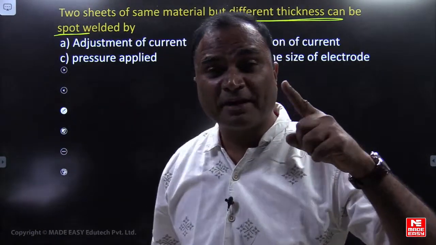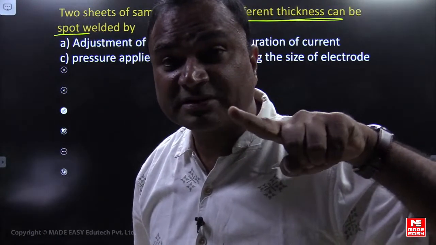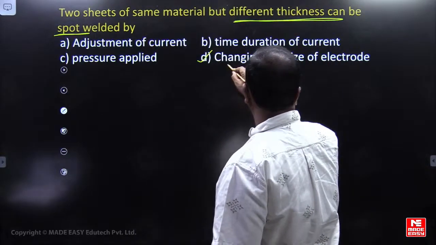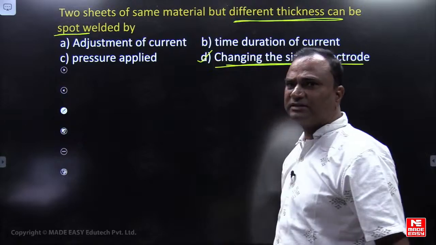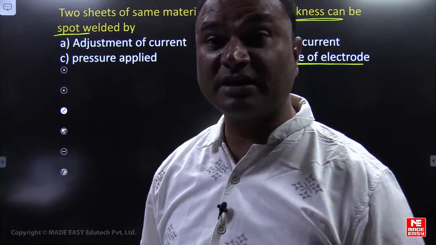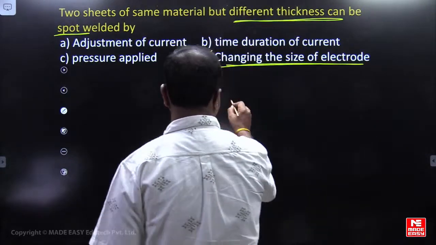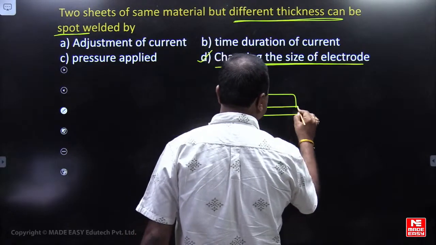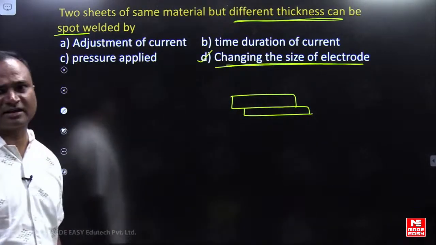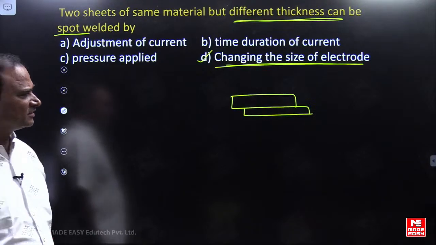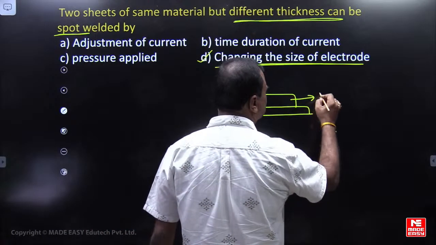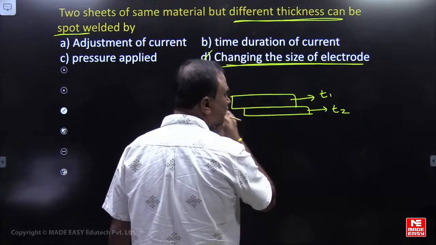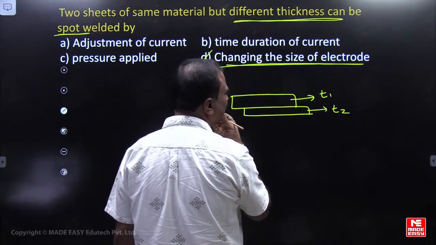In spot welding, workpieces of different thickness can be joined by changing the size of the electrode, or changing the diameter of the electrode. See, if you have less thickness and high thickness, T1, T2, different thicknesses are there, my dear friends.